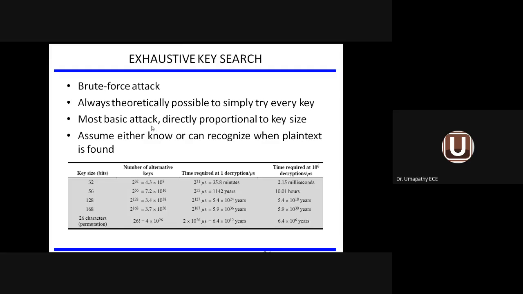You can see the most basic attack is directly proportional to the size of the key. What is the size of the key? The number of characters available in the key. You may call it a 1 character key or 3 character key or 4 character key. So based upon the size of the key, it will try every possible combination of the key to recover the original information, so that attack can be implemented in the network. So such an attack is called a brute force attack.